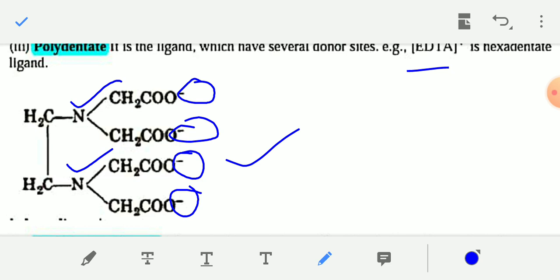So EDTA has a total of 6 donor sites, and is a hexadentate ligand.